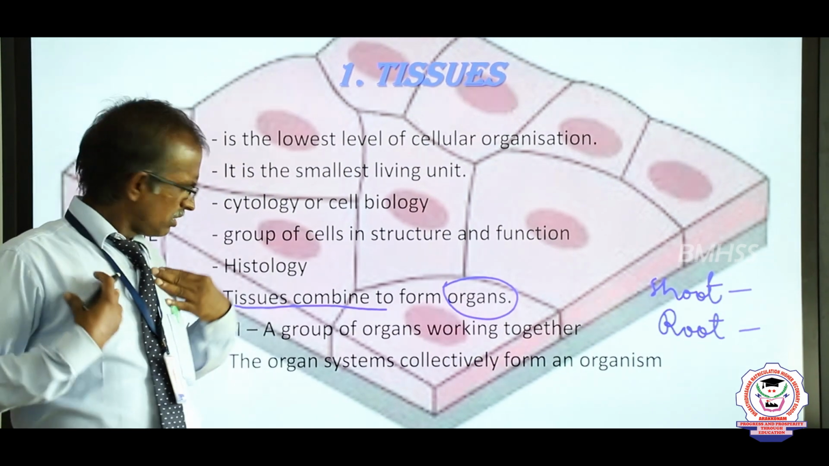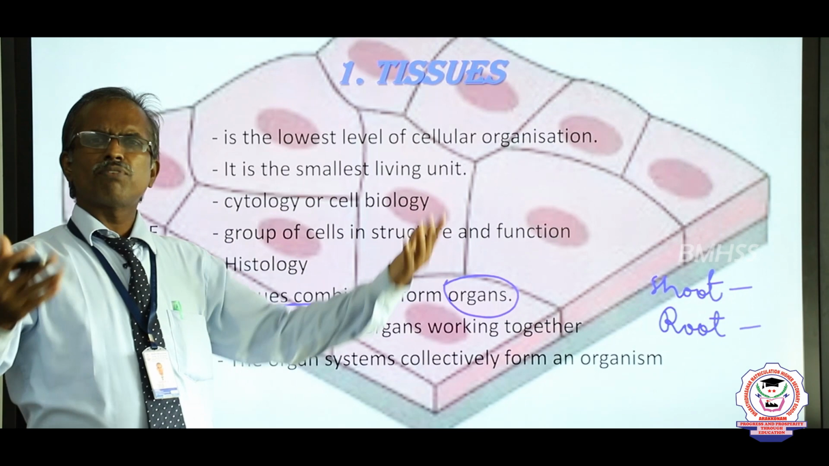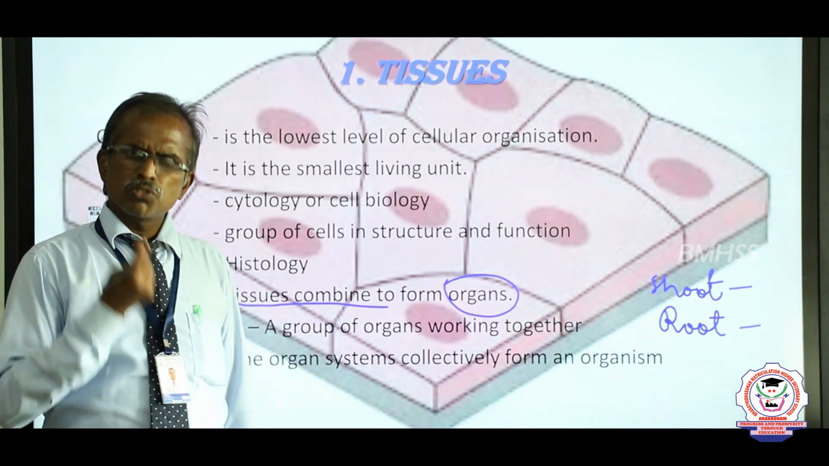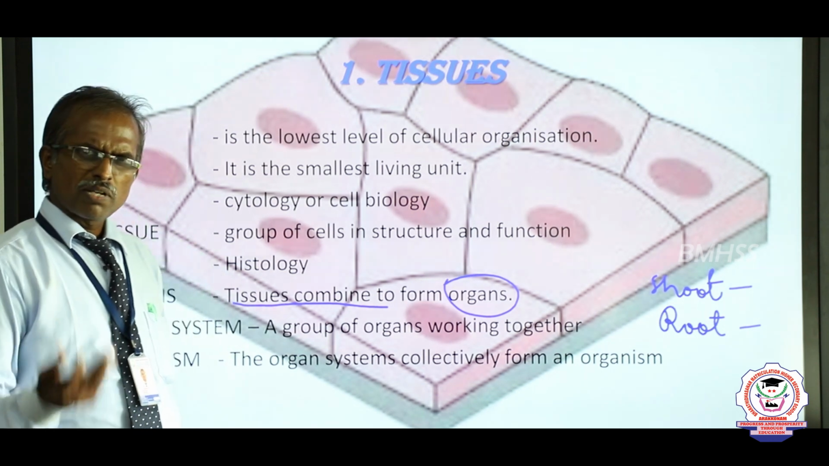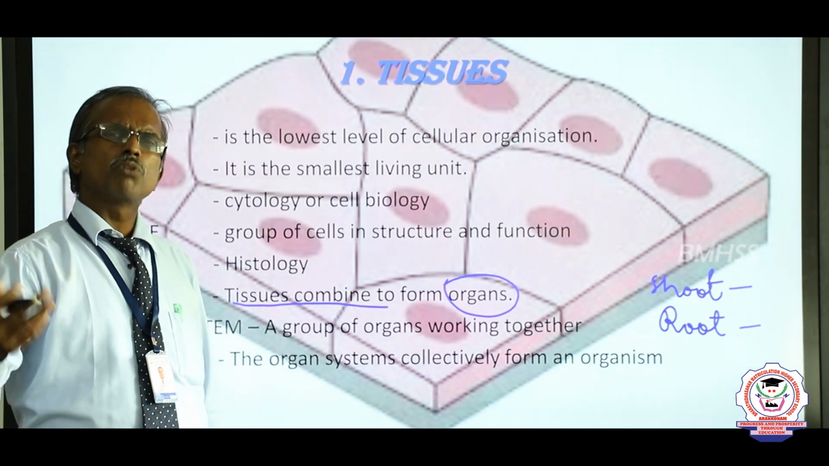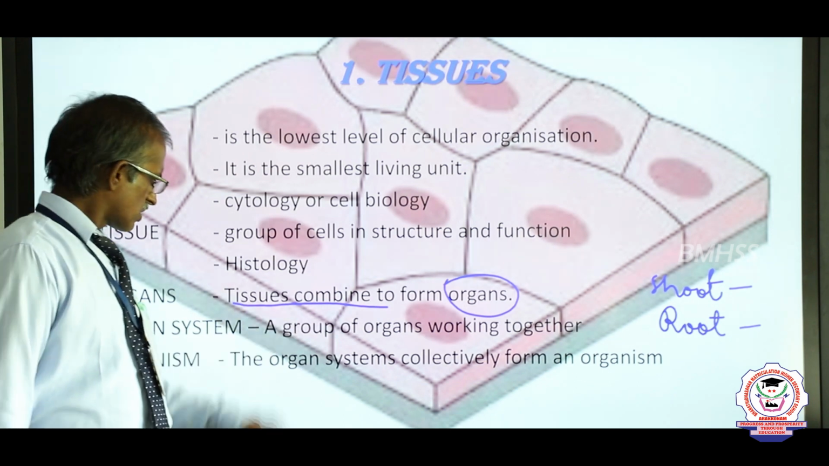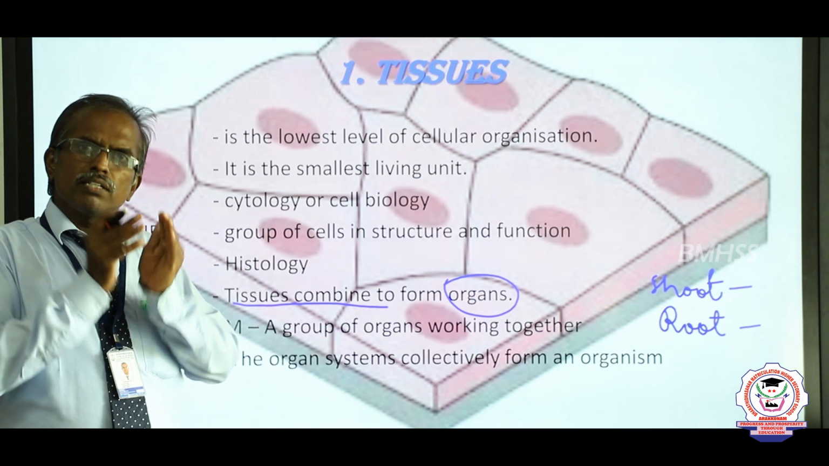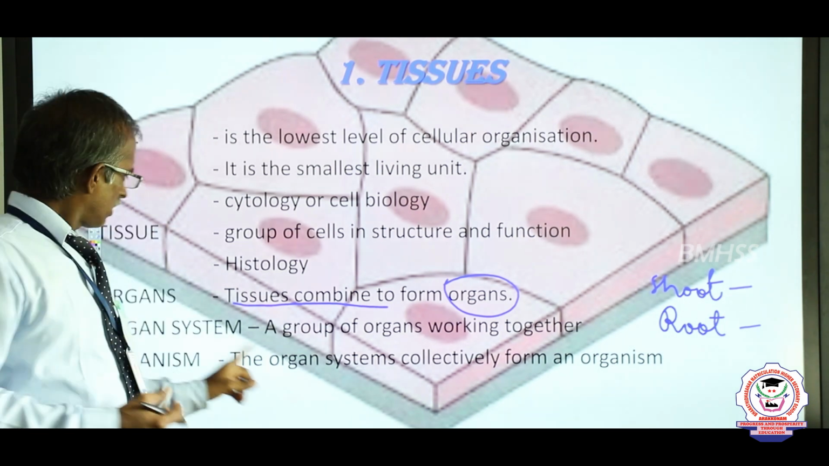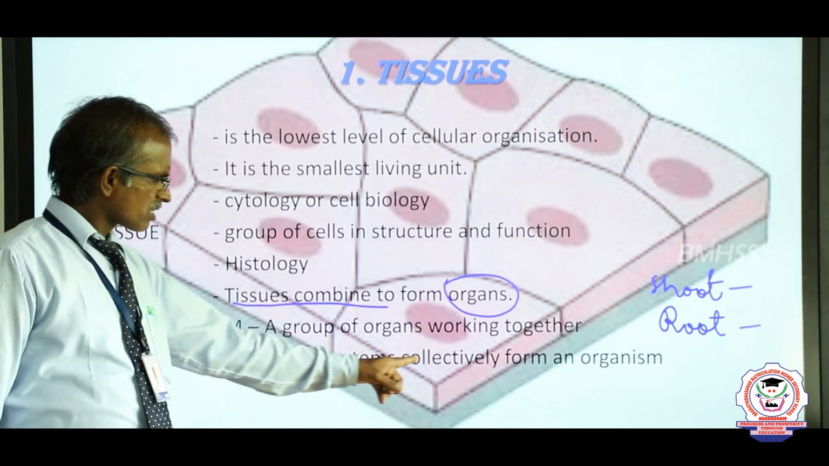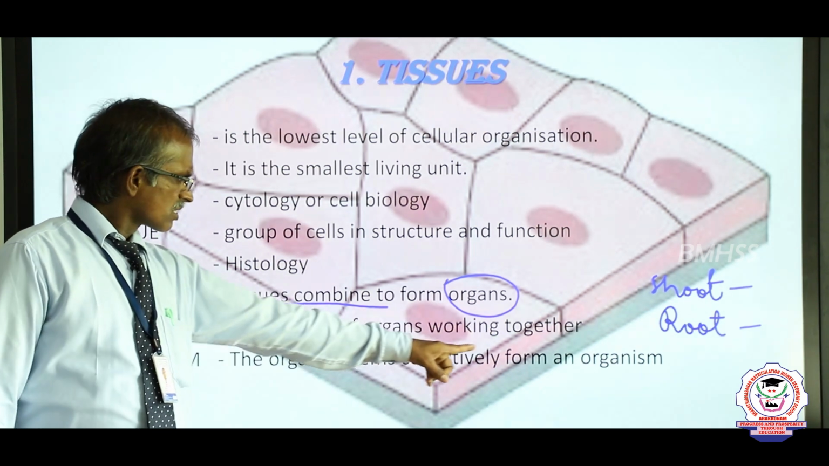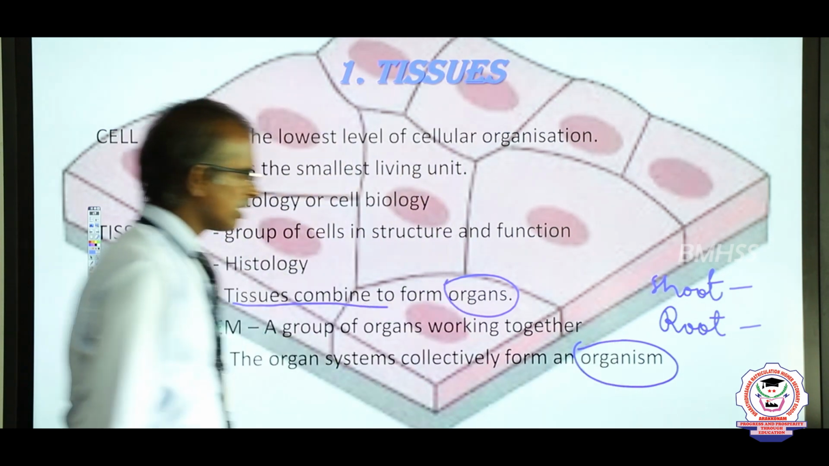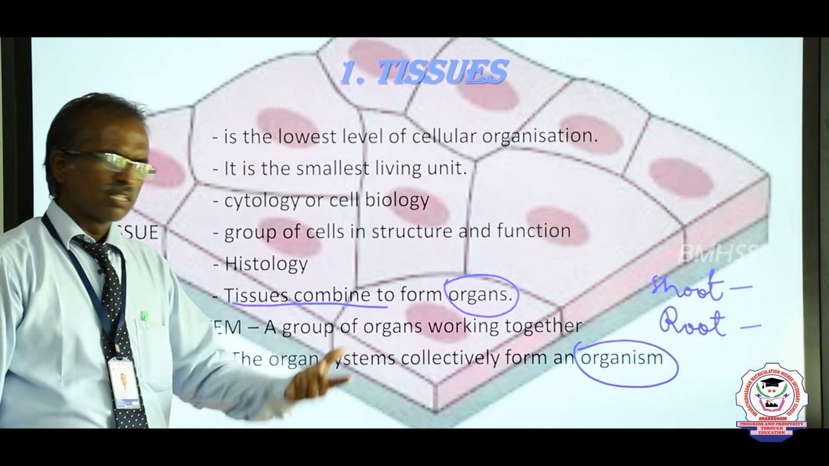In the case of human beings, the body is made up of 10 different organ systems, namely digestive system, reproductive system, respiratory system, endocrine system and so on, right? These different organ systems are joined together to constitute an organism. The organ systems collectively form an organism, which may be a human, a plant or an animal.